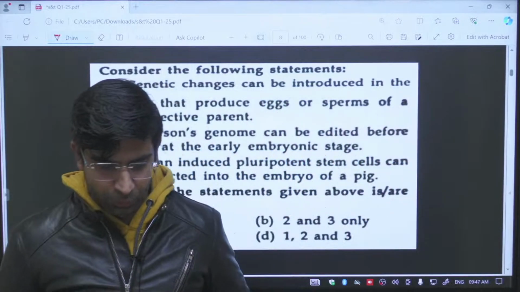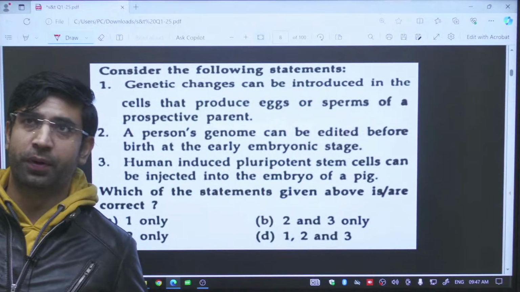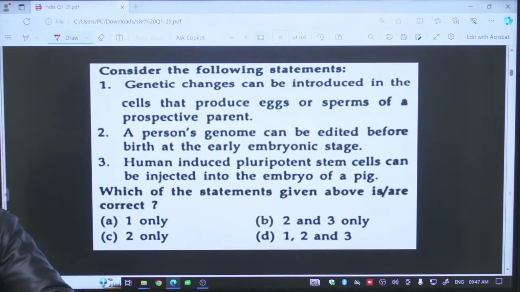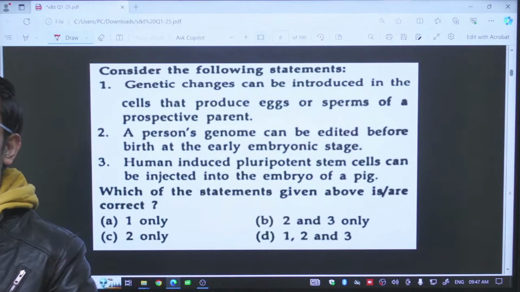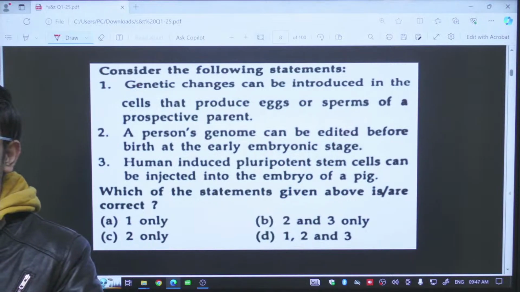This is our next question. Let us read this question. Consider the following statements. First one, genetic changes can be introduced in the cells that produce eggs or sperms of a prospective parent.